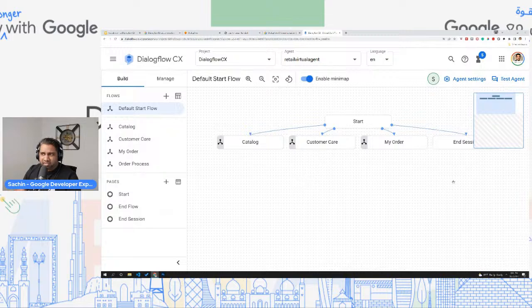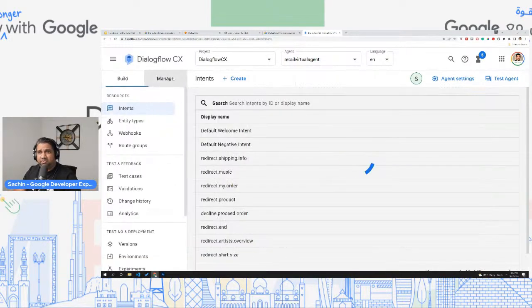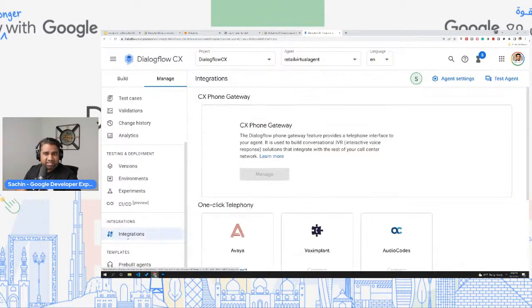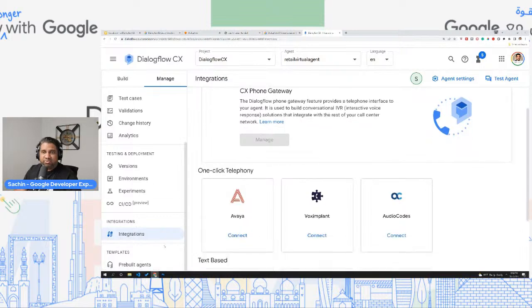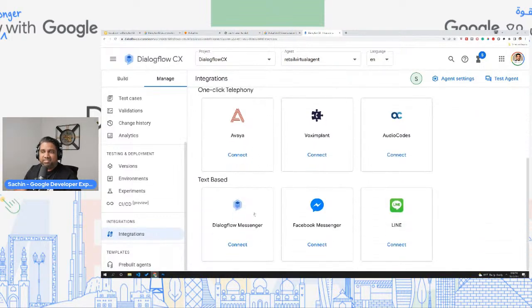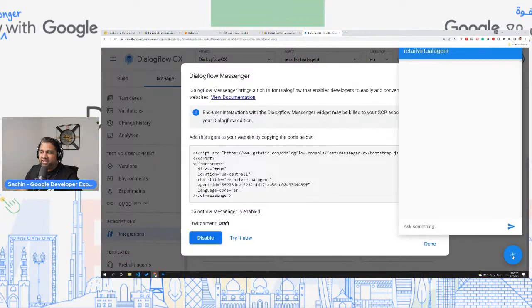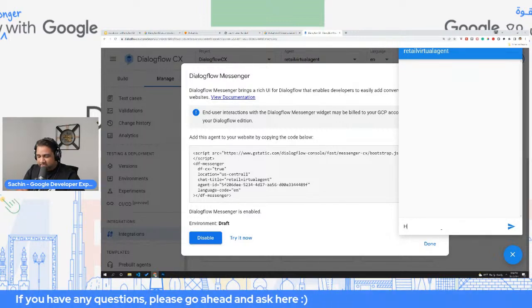Now, you saw all of that using the test agents. Just like Dialogflow Essentials, you have a bunch of things that you can do with this. One of the things is integrations. With integrations, you can connect with Dialogflow Messenger, and everything that we did through the test environment is now possible through this messenger as well.